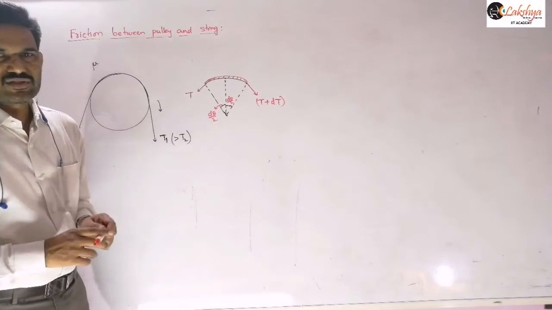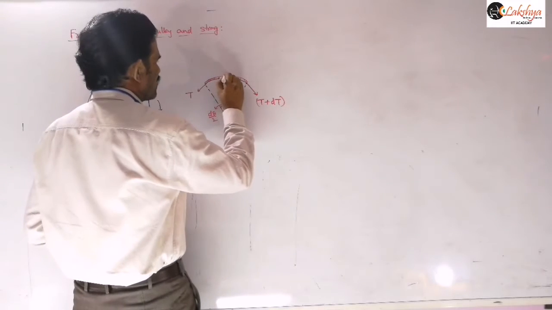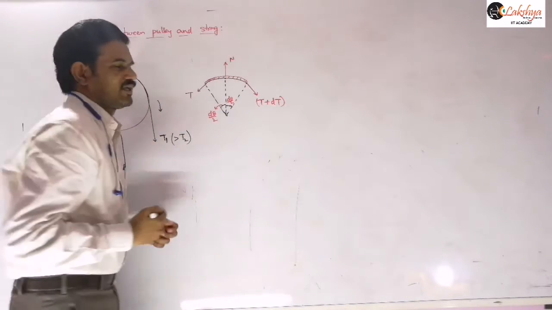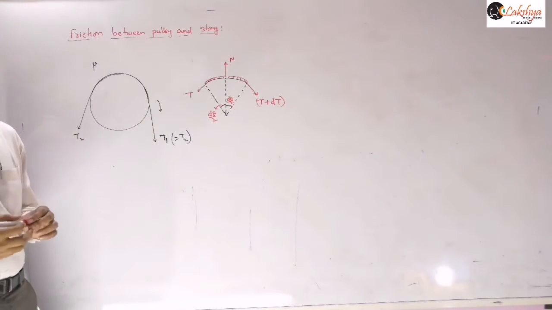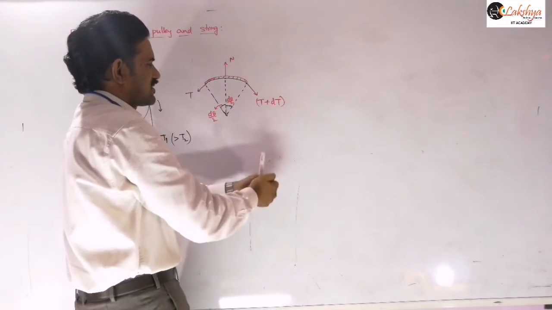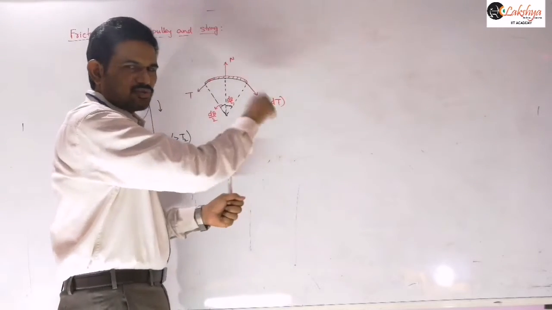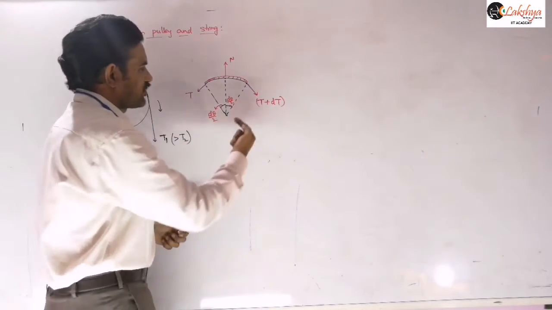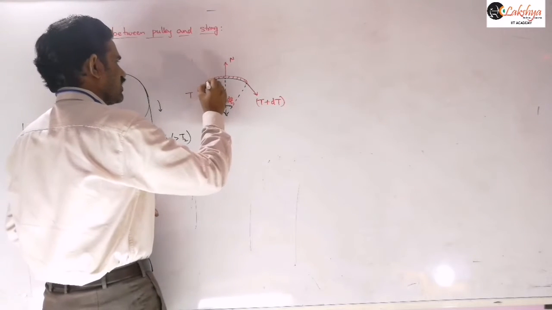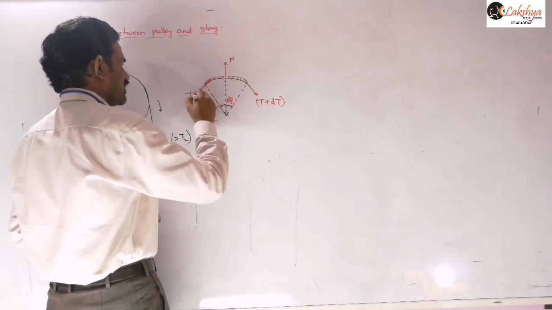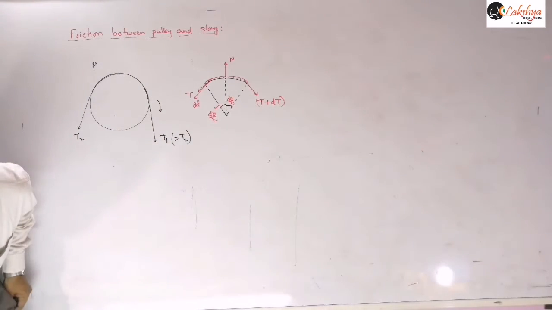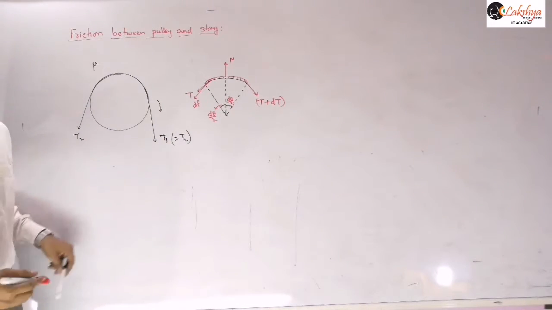The remaining forces we can write here: the normal reaction will be along this direction, and then the frictional force will be there. In which direction is friction? If you are pulling the string with the larger force on this side, then the string has a tendency to slip in this direction, so the friction force will be in the opposite direction. So that gives the forces acting on this element.